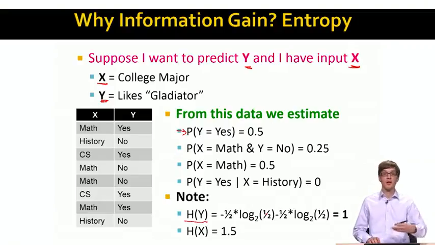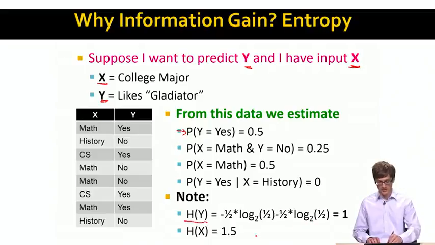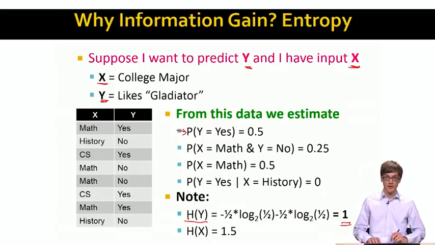Then I also need to say how often Y takes the no value. So it's 1 minus 0.5, which is another 1/2 times log base 2 of 1/2. So overall, the entropy of Y is 1.